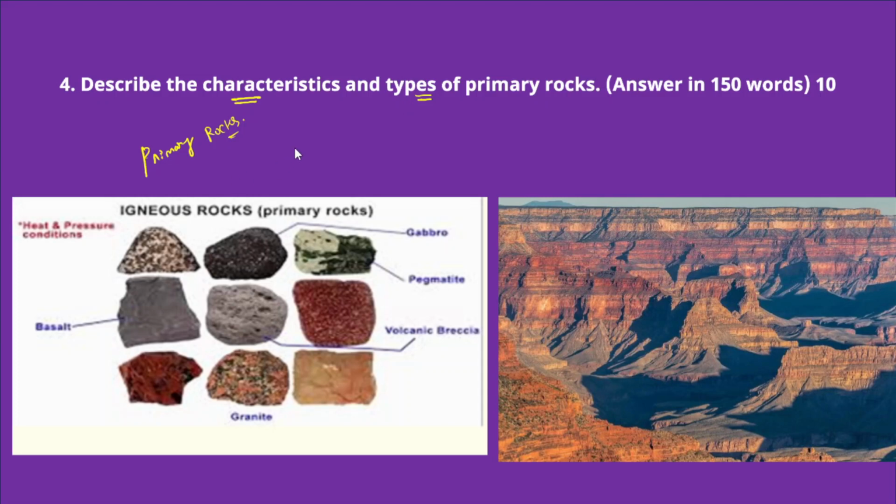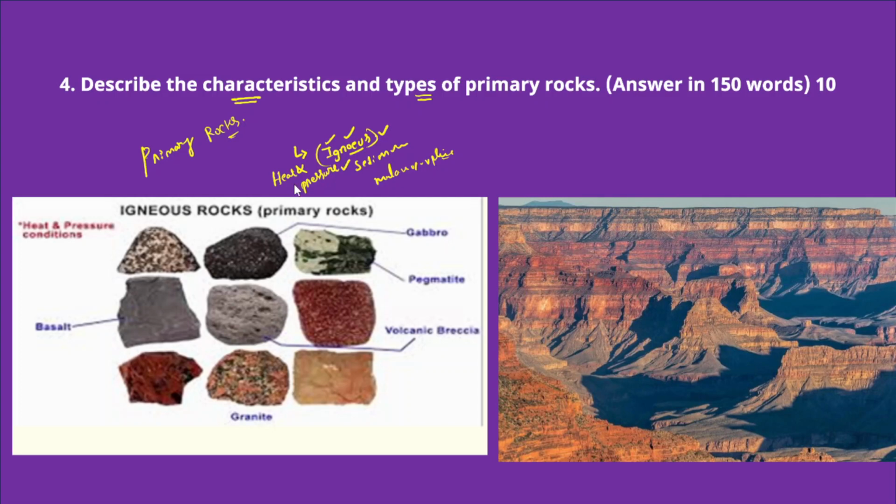Now, primary rocks are also known as igneous rocks. So what are the rock types? Igneous rocks, sedimentary rocks, and metamorphic rocks. These are the different rock types. However, the first stage of the formation of rocks is known as igneous rocks, also called the primary rocks. The primary rocks, or the igneous rocks, form under conditions like extreme heat and pressure.